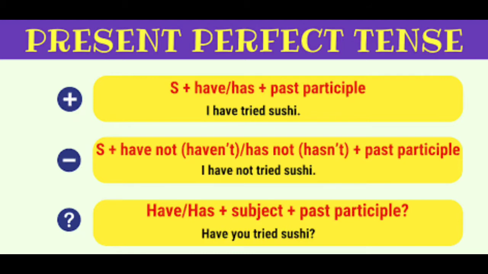The next one is for interrogative sentence. We have to bring the helping verb, that is the have form of verb, to the front. Have or has plus subject plus verb 3, that is past participle. So look at the sentence here. Have you tried sushi? Question mark is very, very important in interrogative sentences. So these are the patterns to make the positive, negative and interrogative sentences in present perfect tense, children.